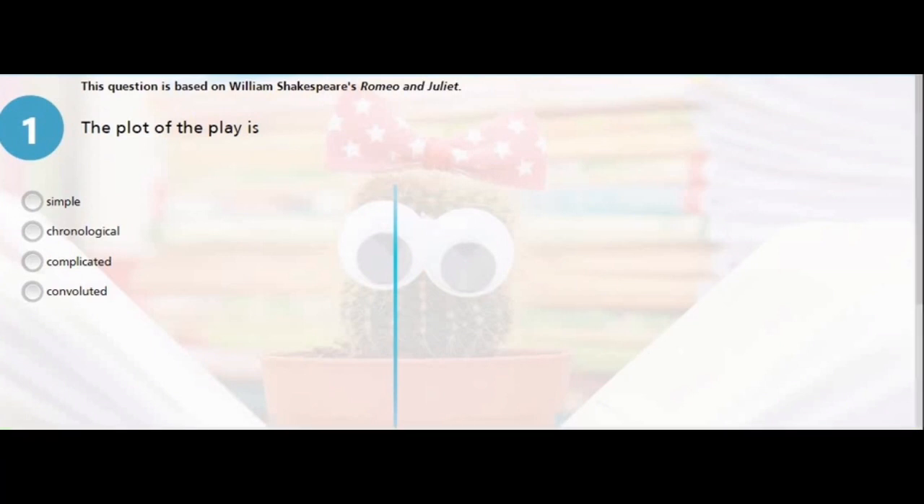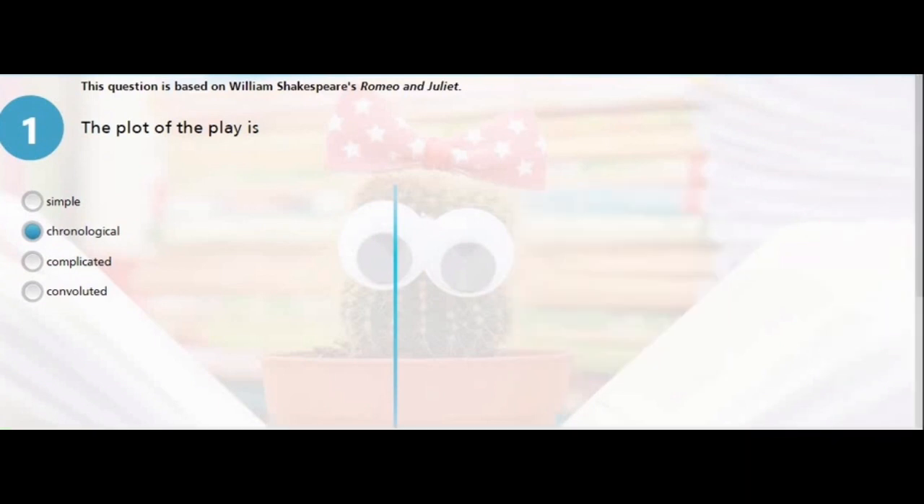The first question here is based on William Shakespeare's Romeo and Juliet. The question says, the plot of the play is A. Simple, B. Chronological, C. Complicated, D. Convoluted. Now, Romeo and Juliet follows a consistent, orderly, chronological structure. So the right answer is B.